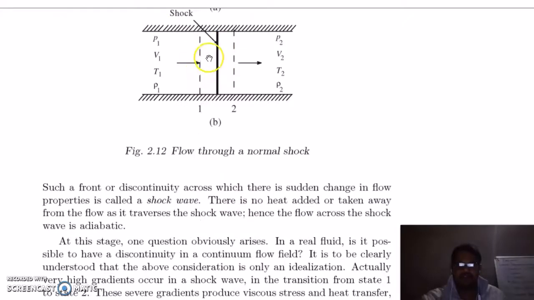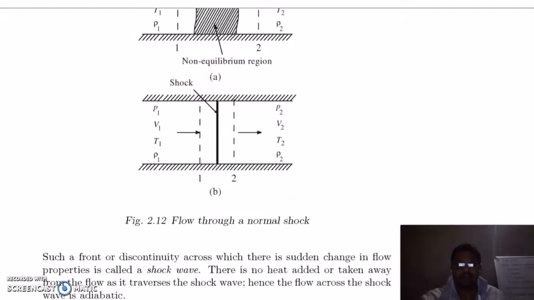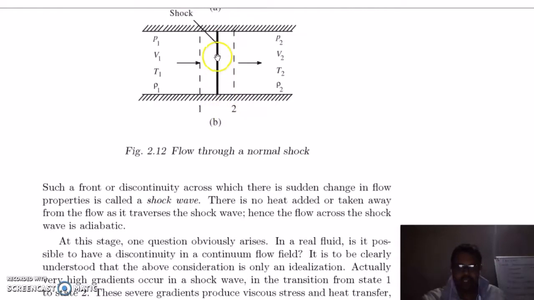So such a front or discontinuity across the flow will lead to abrupt change in the properties, and this is called a shock wave. There is no heat transfer, no heat taken away or added. So it means your shock wave is an adiabatic process. Hence the flow across the shock wave is adiabatic, meaning from here to here your flow is adiabatic because there is no heat transfer here.